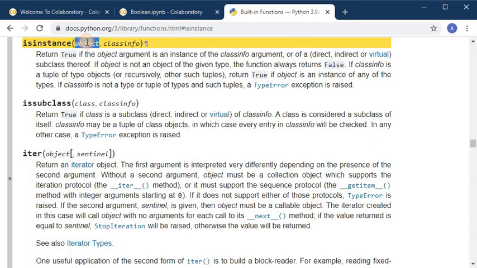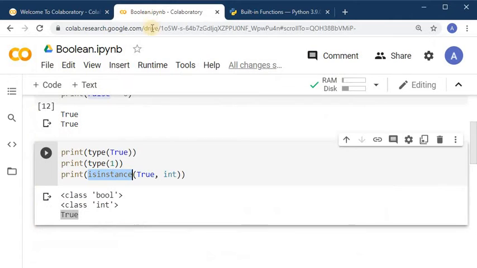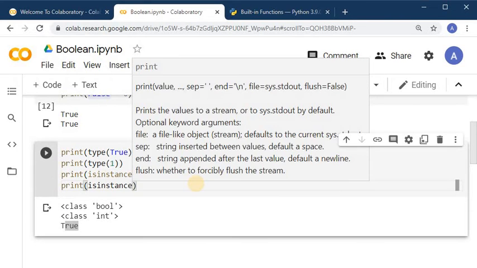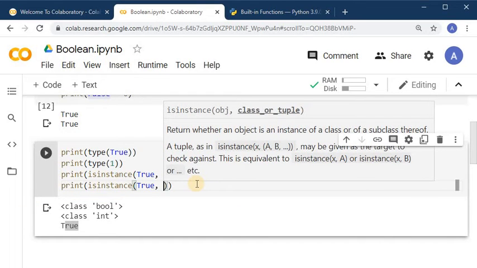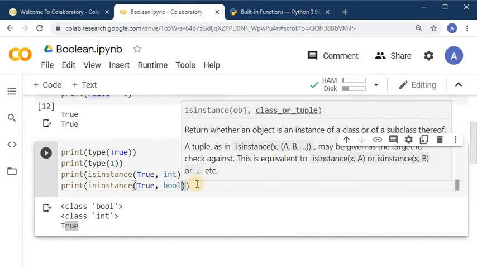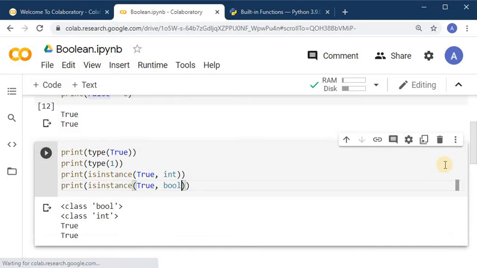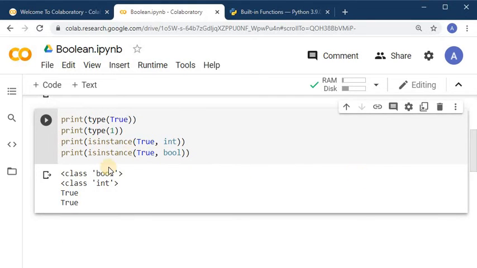So that means if the object parameter is an instance of classinfo, then it will return True, otherwise it will return False. So True is an instance of integer, and we are getting True for both statements.